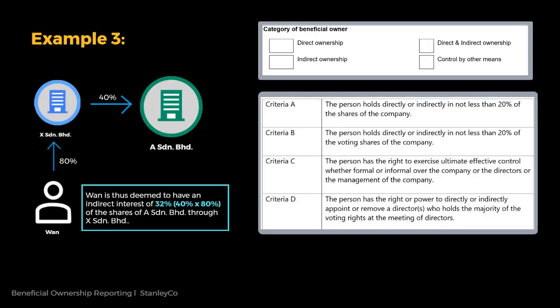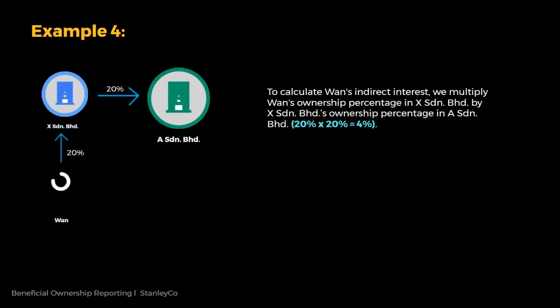When confirming his beneficial ownership in Company A, he must declare that he has an indirect ownership, reflecting that his beneficial ownership in Company A is through Company X, and that he has met criteria A and B of the criteria of BO.